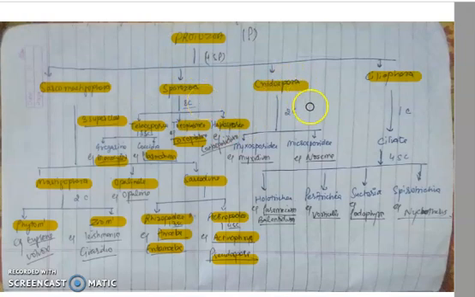Third subphylum is Cnidospora. The animals belonging to this subphylum are also parasitic, and special locomotory organelles are again absent. Spores are present with 1 or more polar filaments. What are polar filaments? They are a special and unique feature of these animals. When these spores infect the host, the polar filaments are discharged and get attached to the host tissue. So they help in attachment with the host.